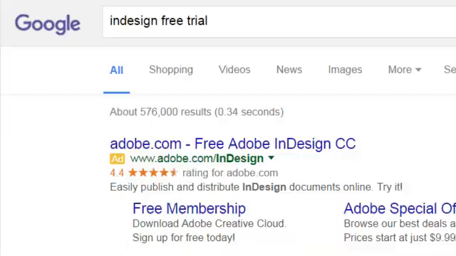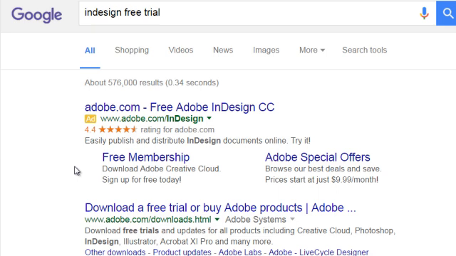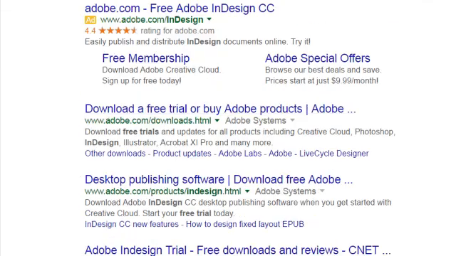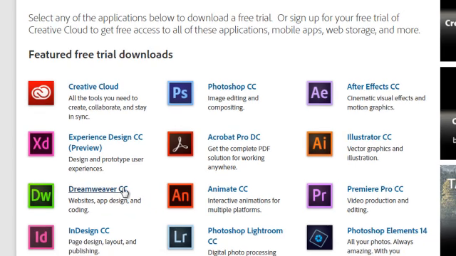To do that, you can head on over to google.com and type in InDesign free trial, because sometimes the URL changes. Then go up to the top here and click download a free trial of Adobe InDesign, which will allow you to edit the design templates. As you can see here, some of them will require Photoshop.